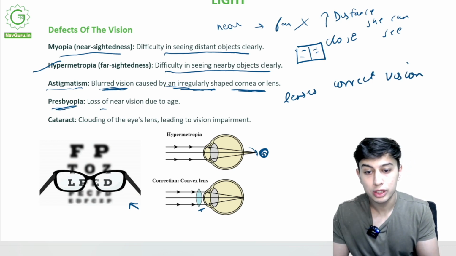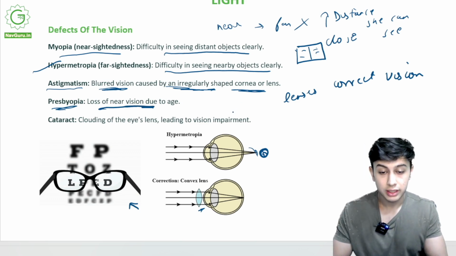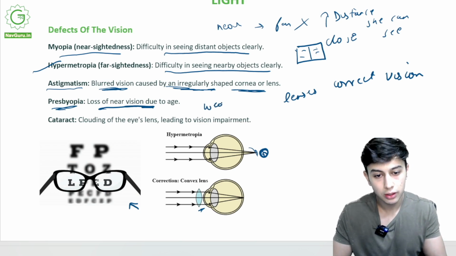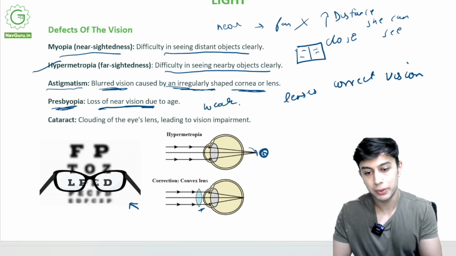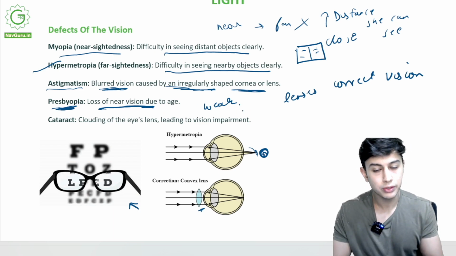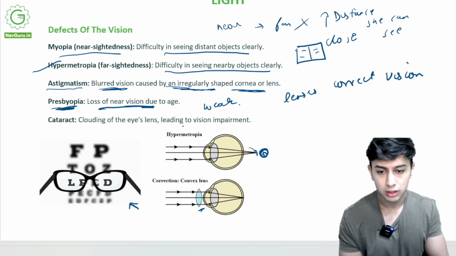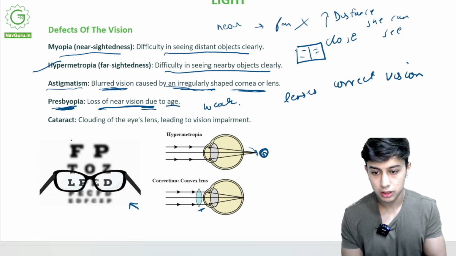Presbyopia, loss of near vision due to age. With old age, the muscles of the eye that adjust the lens become weak. This is presbyopia, loss of near vision. You can't see nearby. Sometimes you've seen old people, they can't see nearby properly. This is due to age.